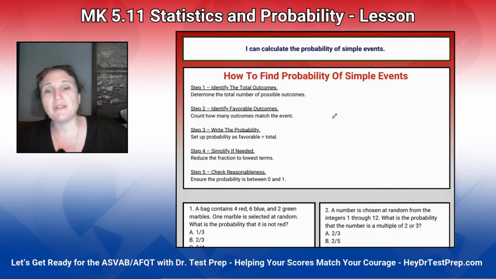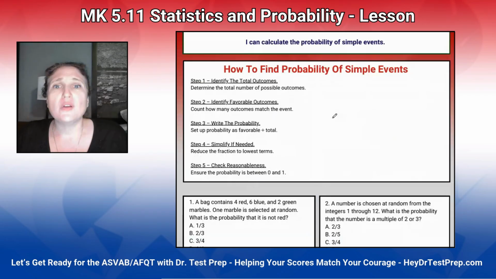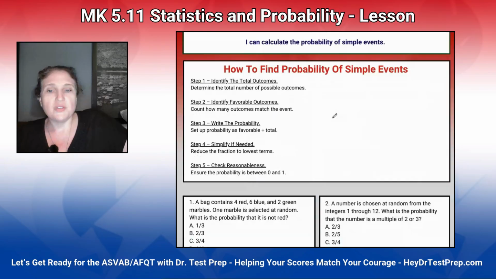When it comes to probability, we always need the total. When we did ratios, sometimes it was a total, sometimes it was pieces, sometimes it was a comparison. Probability is part over the whole, and the whole is always 100% chance that something's going to happen. It can't be 150% chance that something's going to happen. That's not real math.